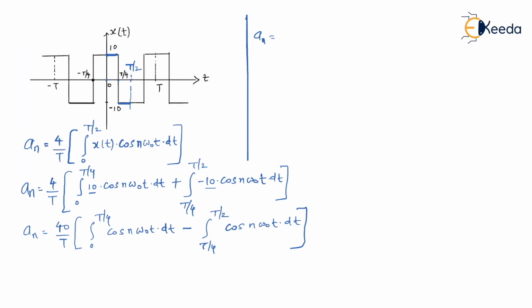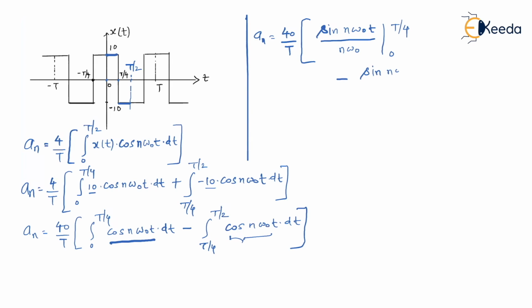Now I can write my an equal to, I'll keep 40 by t out. What remains inside? Now integration of cos is what? It is sine. So it is sine of n omega naught t divided by constant part is n omega naught, and lower limit is 0, upper limit is t by 4, minus, again integration of this cos is sine. It is sine of n omega naught t. We know that we are integrating with respect to time t, so coefficient n omega naught comes as denominator. Lower limit is t by 4, upper limit is t by 2.